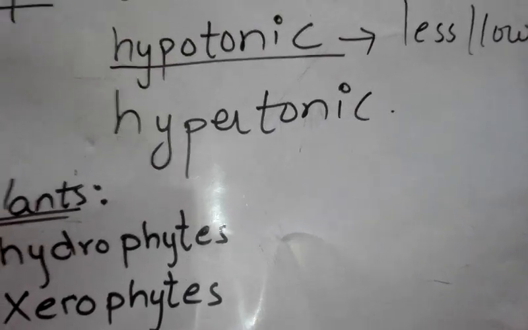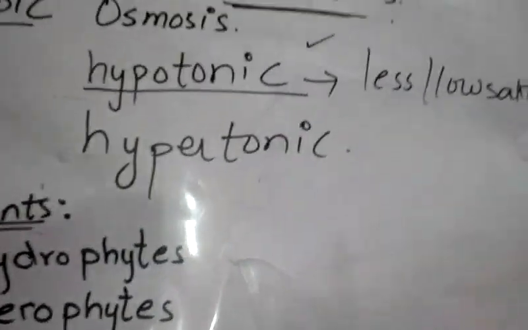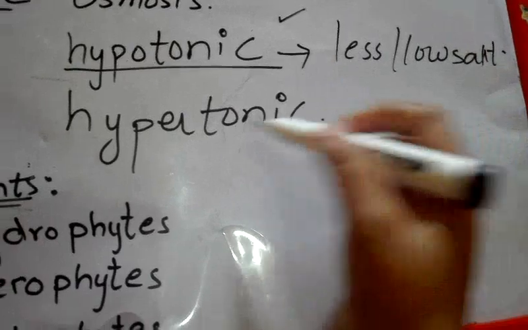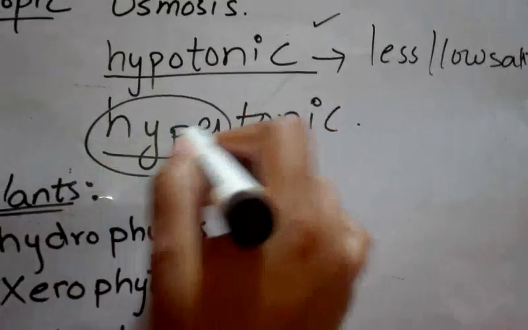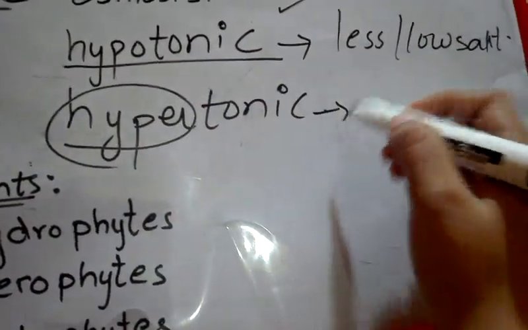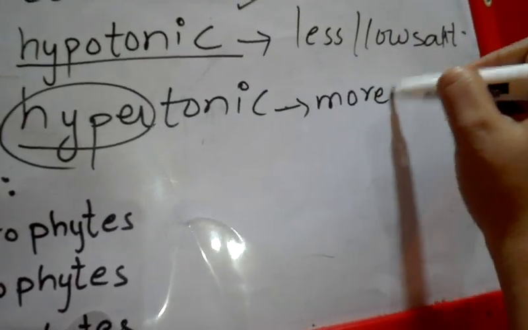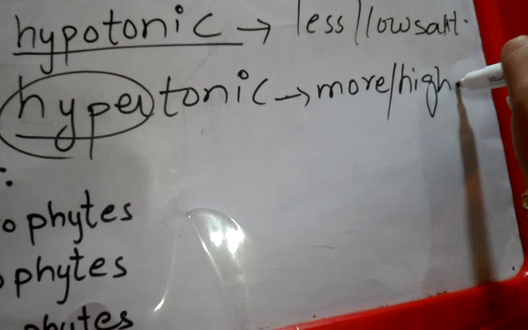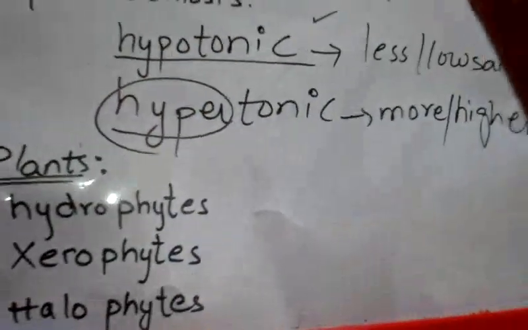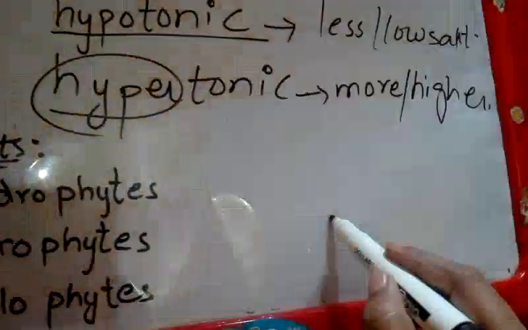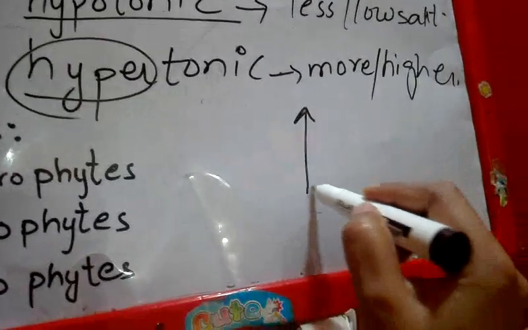Alright guys, hypotonic is the medium in which the concentration of salt in water is low, and hyper, as we have heard this word, means beyond boundaries or extra, above level. It has a higher or more level of salts in water. So water always moves from low concentration to high concentration, from lower level to higher level. It is the quality of water.